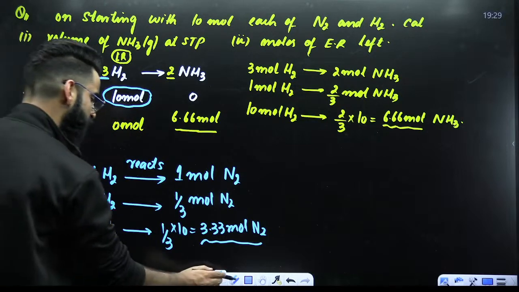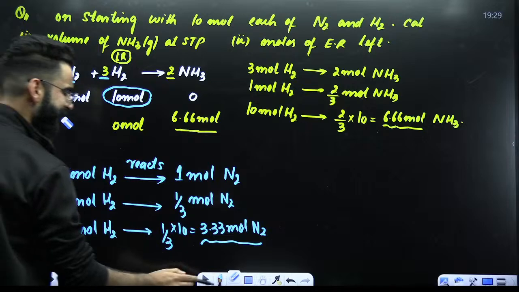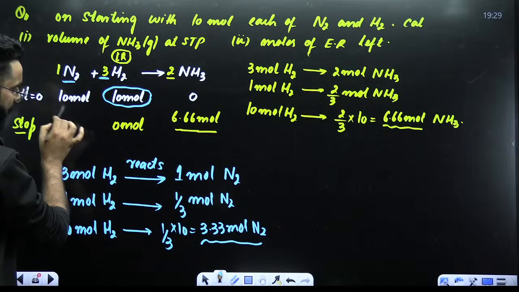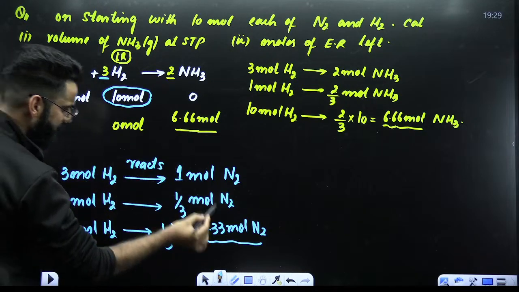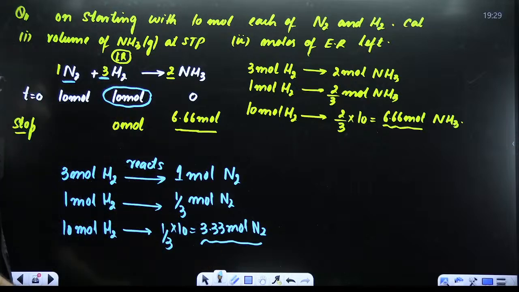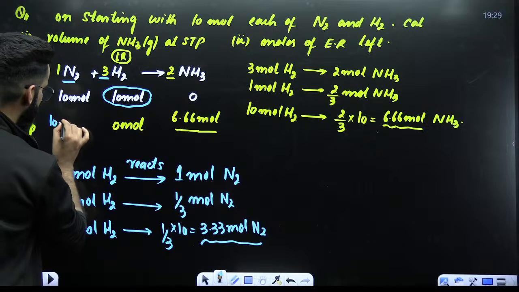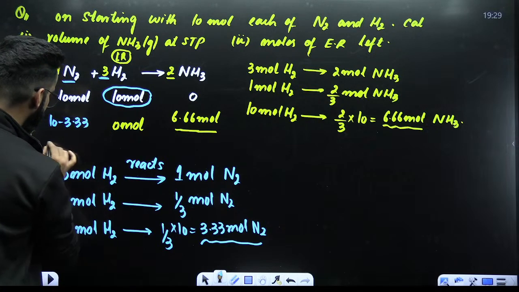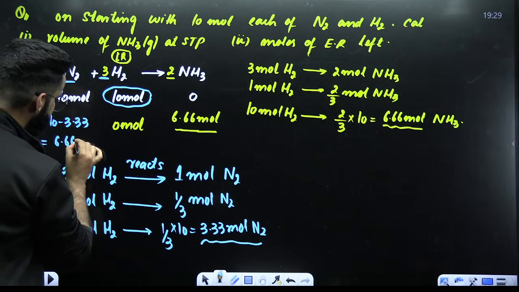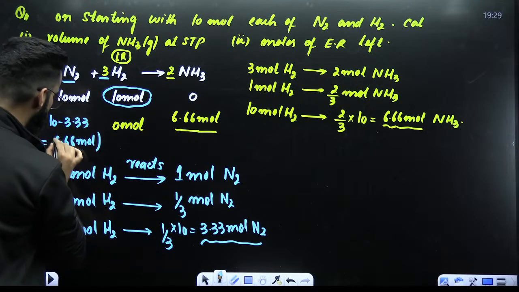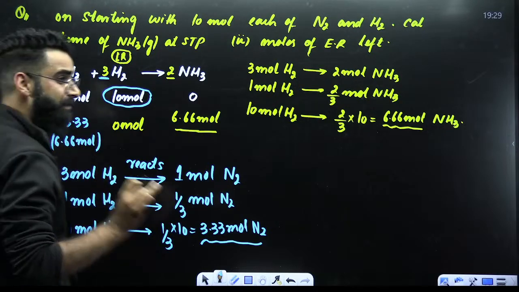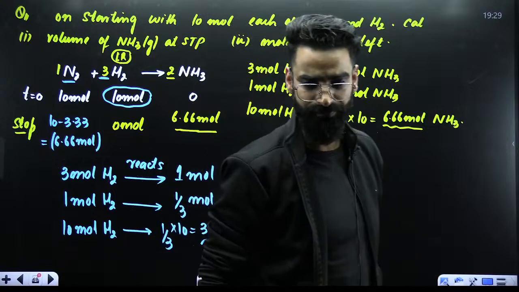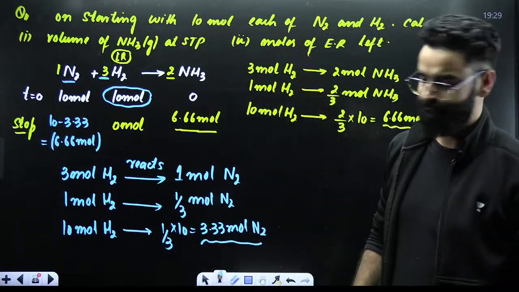How many moles of N2 did we take in the beginning? We took 10 moles of N2 in the beginning. Out of 10 moles of N2, how many moles of N2 are reacting? 3.33 moles are reacting. So how many moles of N2 will be left? It will be 10 minus 3.33. The value comes out to be 6.66 moles of N2 will be left in the container as such at the end of the reaction. Yes?